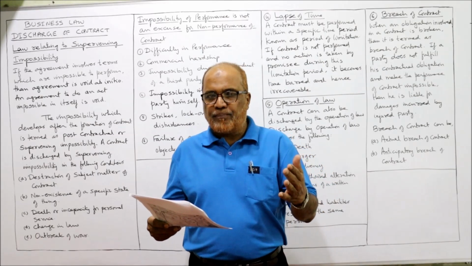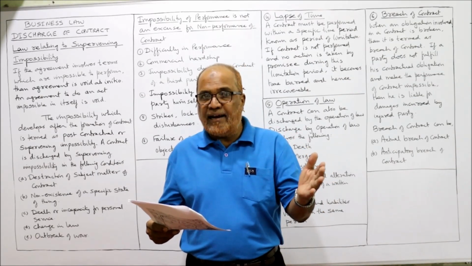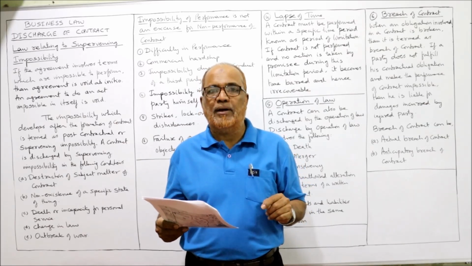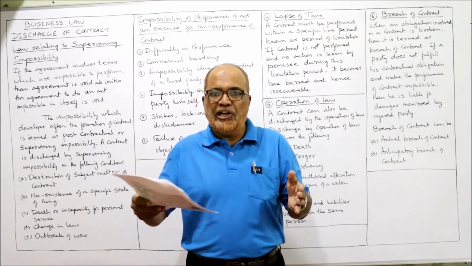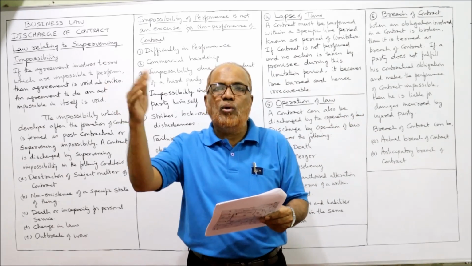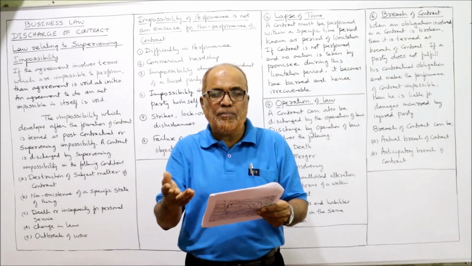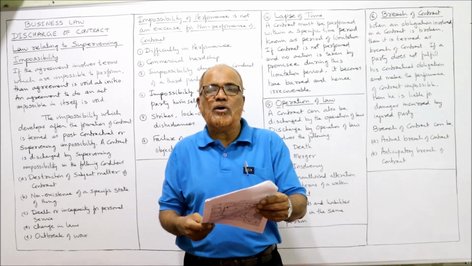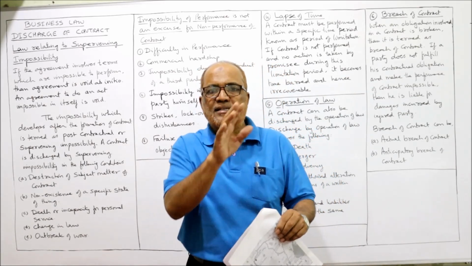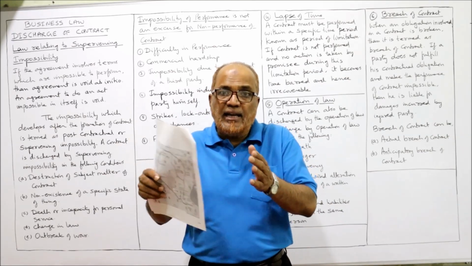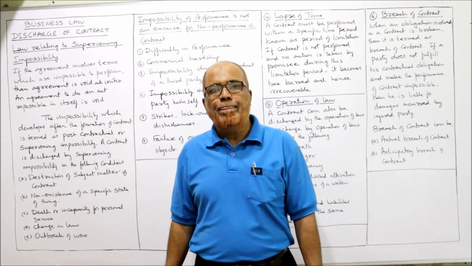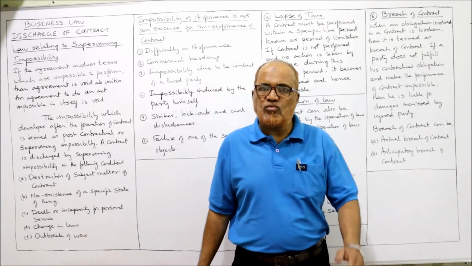The unloading of a ship was delayed beyond the date agreed with the ship owners owing to a strike of dock laborers. The unloading was delayed due to the labor strike, that's why unloading was delayed. Now on a suit by the ship owners for damages, the plea of impossibility of performance was raised. Advise the ship owners. See, a court case has been put that unnecessary delay was made in unloading the material from the ship because there was a strike of the laborers. The case was before the court of law.